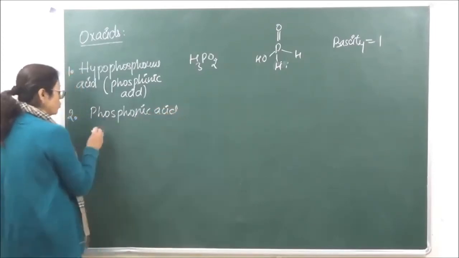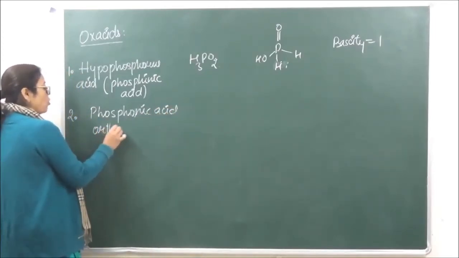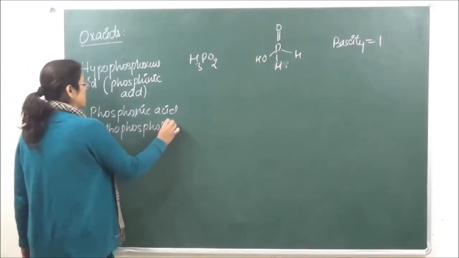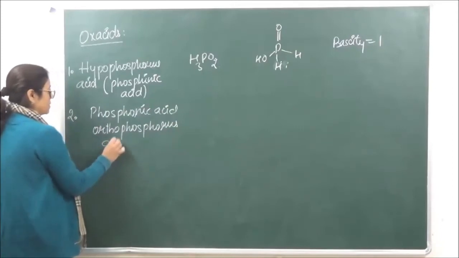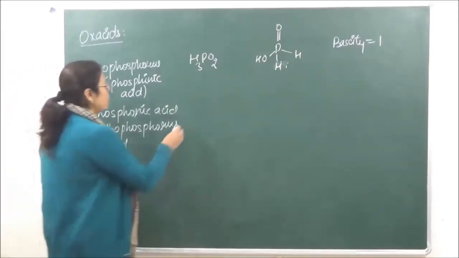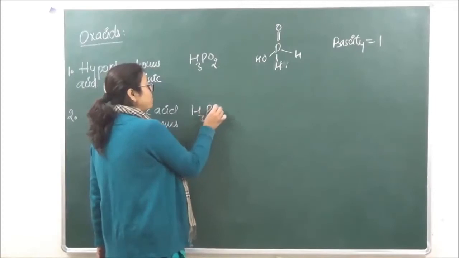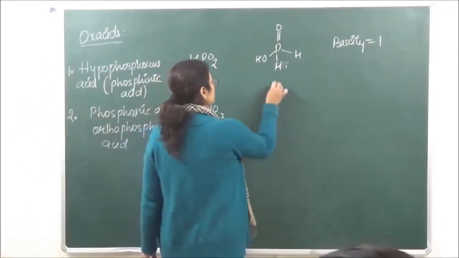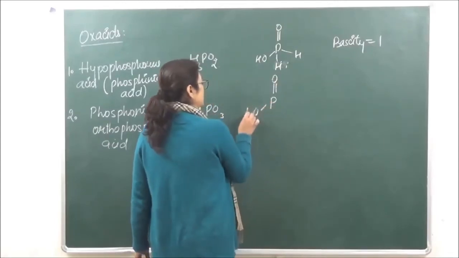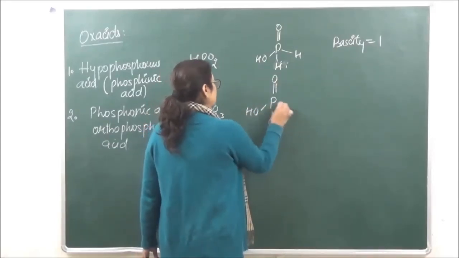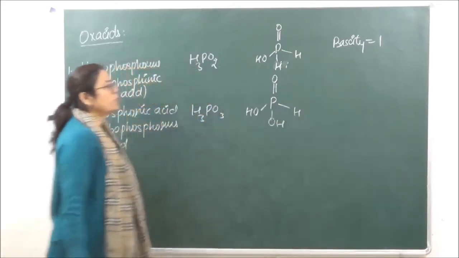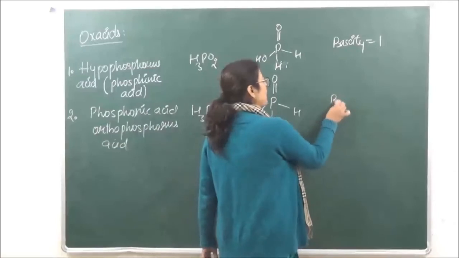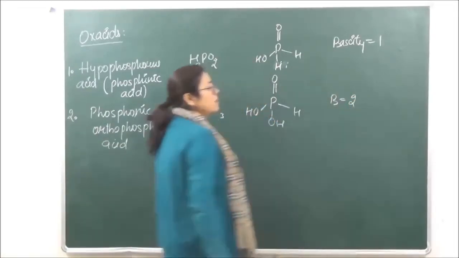Or it is also known as orthophosphorus acid. This has the formula H3PO3. Okay, and when we're looking at the structure, then this is going to be the structure. As two hydroxyl groups are present over here, therefore basicity will become equal to 2.